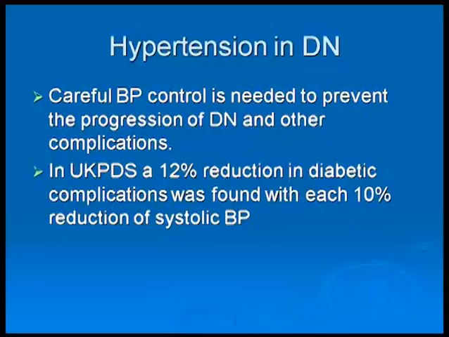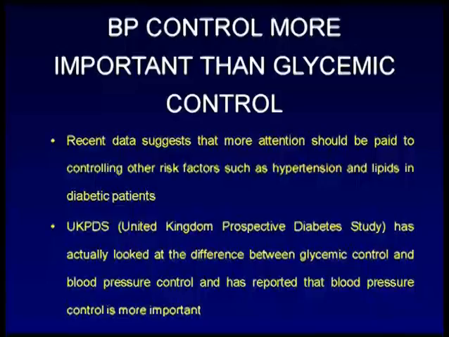So hypertension in diabetic nephropathy is the one which we are discussing. Careful blood pressure control is needed to prevent the progression of diabetic nephropathy and also other complications that I've been mentioning. The UKPDS study, I'm sure you're all aware, is one of the very landmark studies done long back on type 2 diabetic patients. It's a huge study where they found a 12% reduction in diabetic complications with each 10% reduction in the systolic blood pressure, which is a very significant point to be noticed by us.